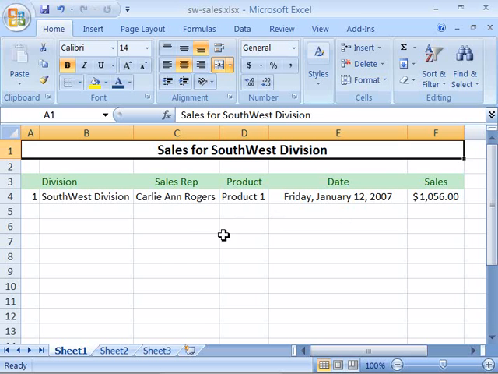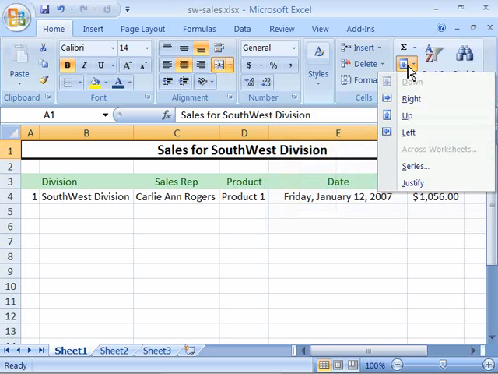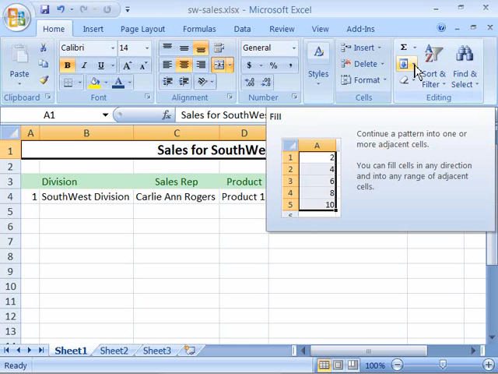First of all, you will find in the ribbon on the Home tab over here in the Editing group a Fill feature, which when you select this will allow you to fill down, right, up, left, across worksheets, or as a series, or to just apply some justification within a fill. Let me go ahead and demonstrate how this works, because there is also a mouse technique for doing the same as the fill button up here in the editing group.